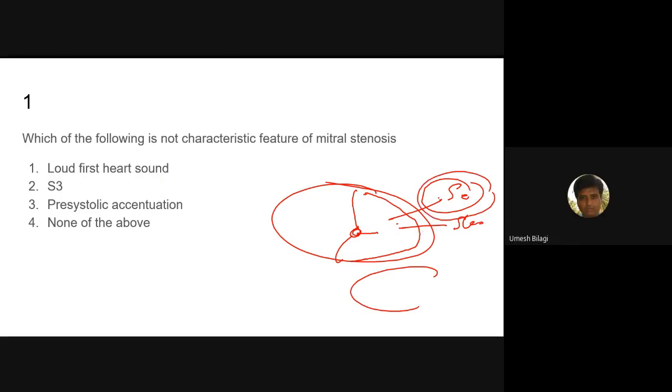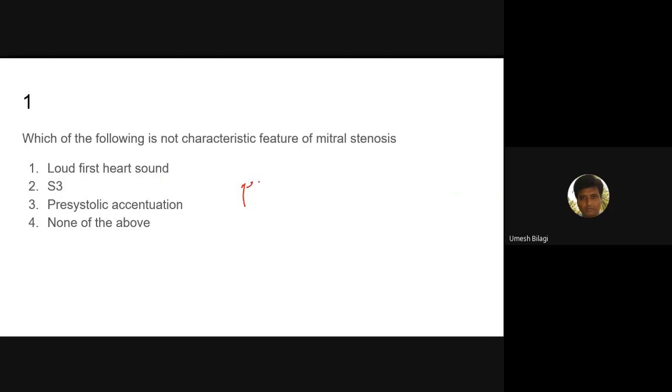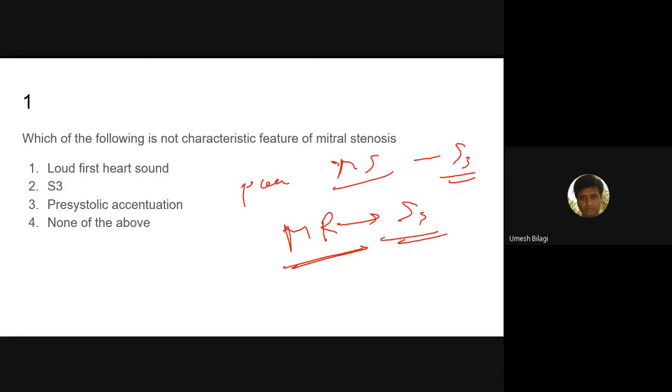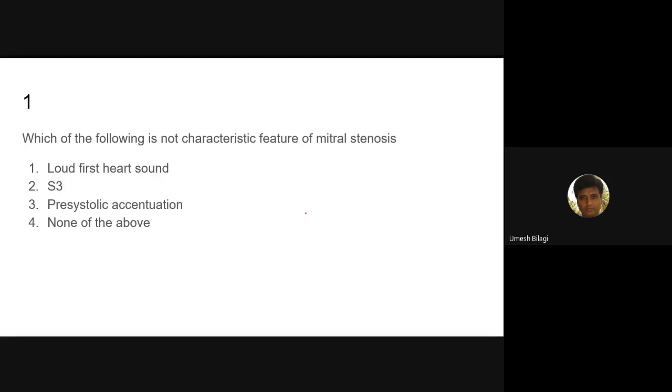Production of S3 needs a good amount of fast filling of the ventricle, which is deficient in mitral stenosis. So the S3 will not be heard. In pure mitral stenosis, S3 is not heard. But if there is mitral regurgitation, S3 may be heard. MS with MR, in this condition S3 may be heard. Pure MS, no S3.